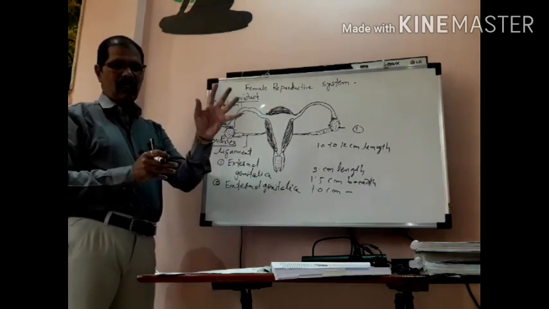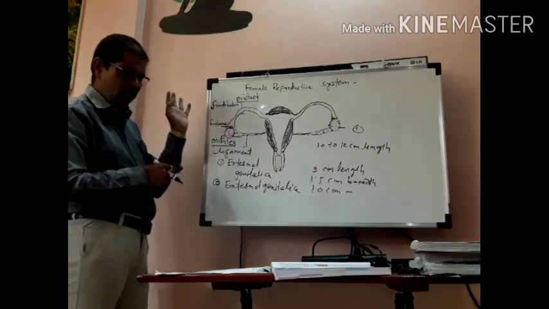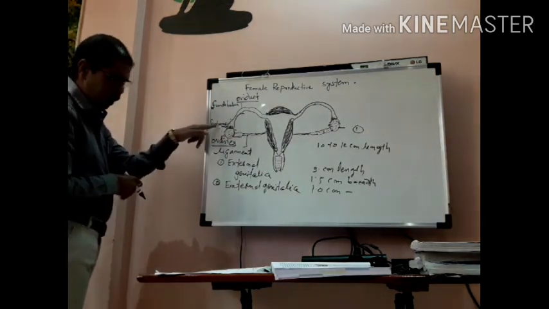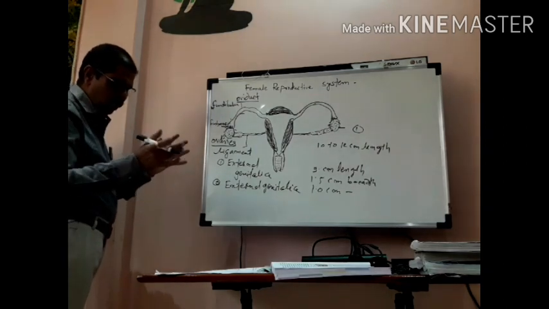This finger-like structure called fimbriae helps in driving the egg to the ostium.